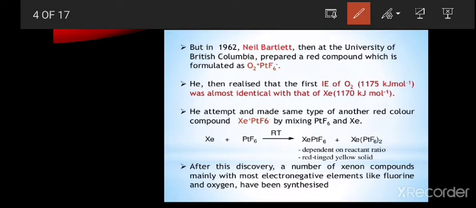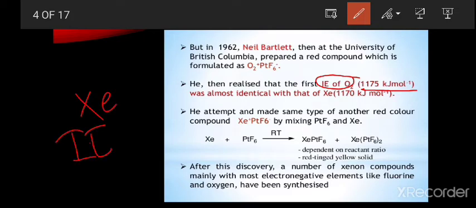Then Neil Bartlett realized that the first ionization enthalpy of oxygen, 1175 kilojoules per mole, was nearly equal to the ionization energy of xenon, 1170 kilojoules per mole.